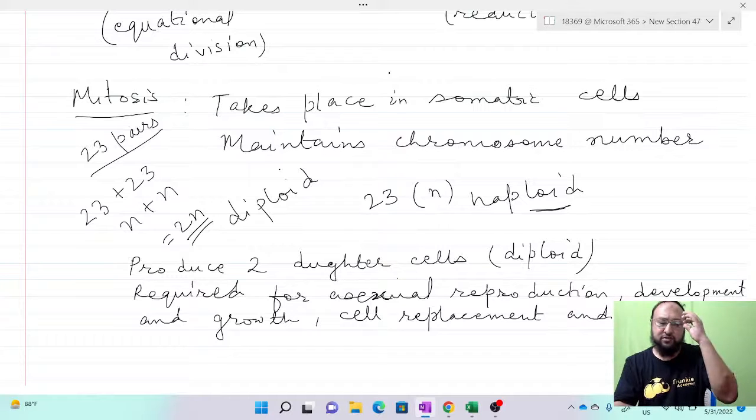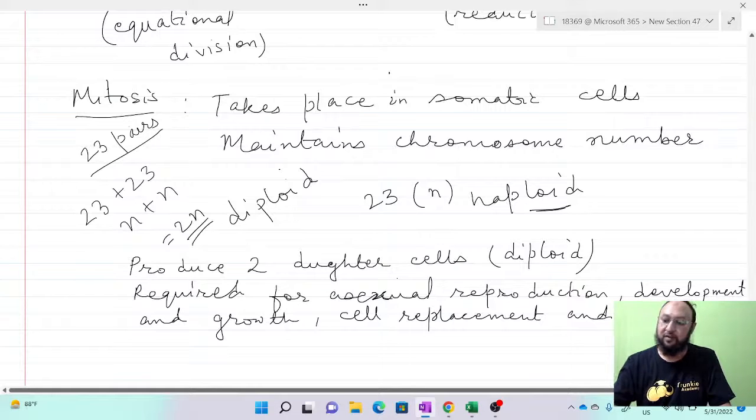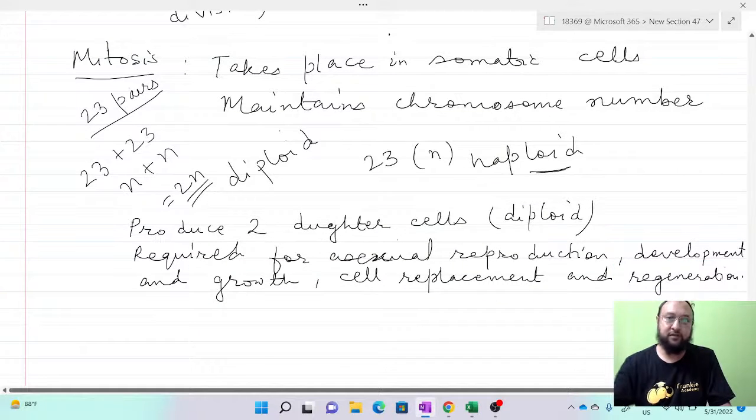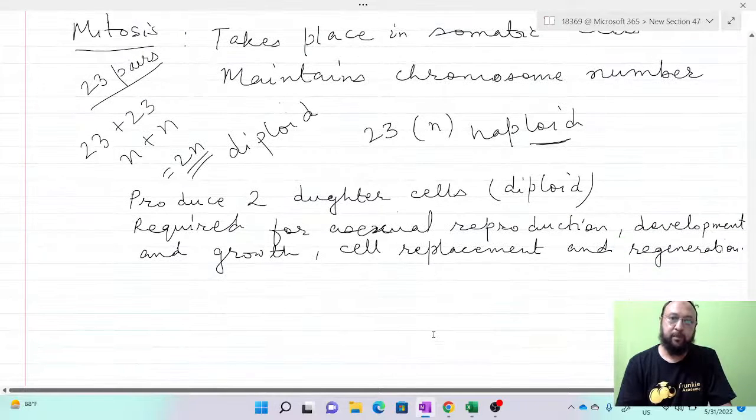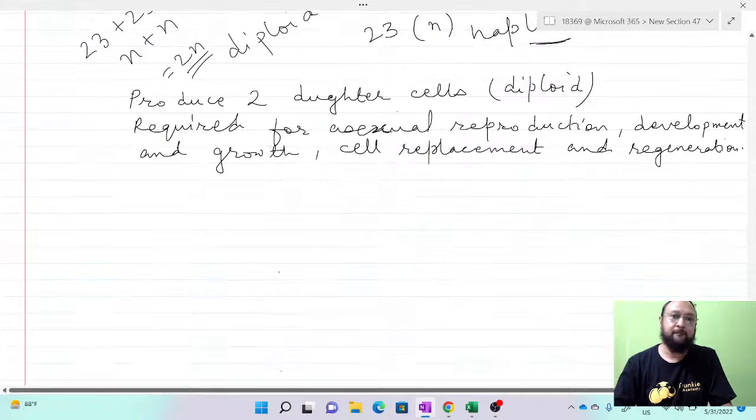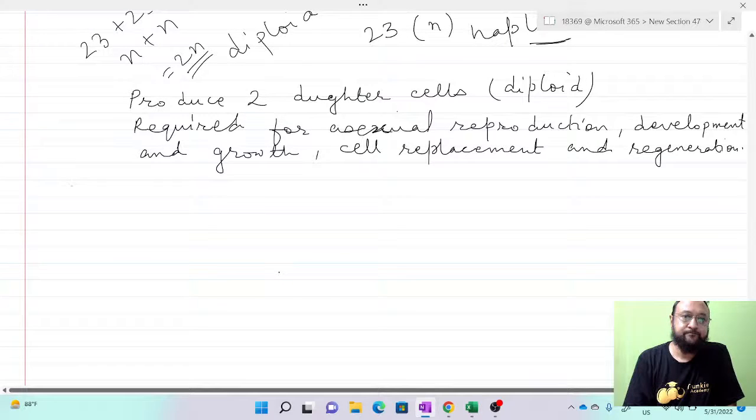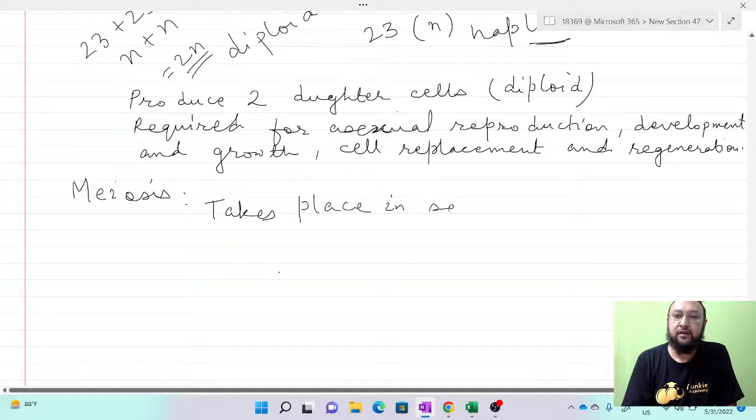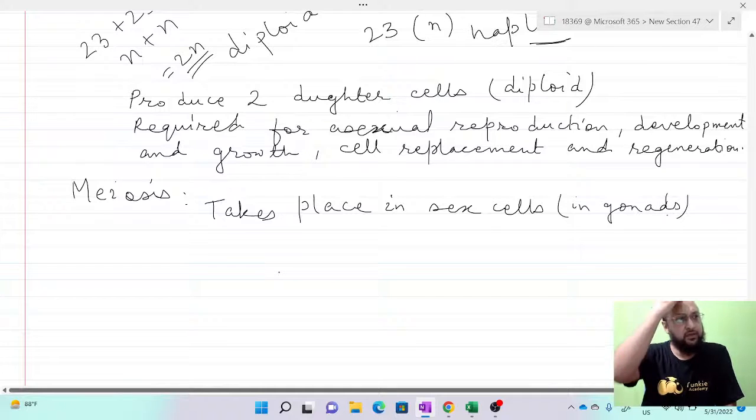But in case of meiosis, it's not like this. Meiosis contains only the haploid number, and there are some different cases in meiosis. In case of meiosis, it is called reductional division, not equational. It takes place in sex cells, that means in gonads. Gonads means testis and ovary.